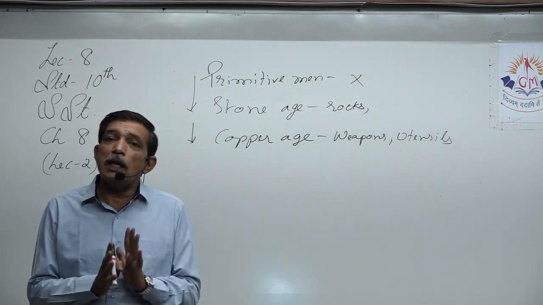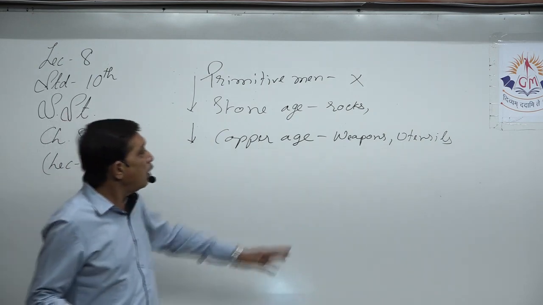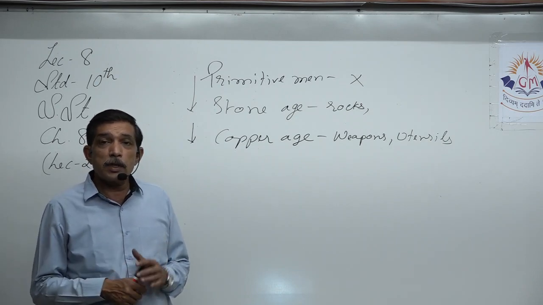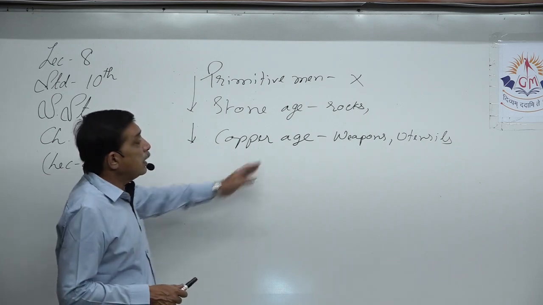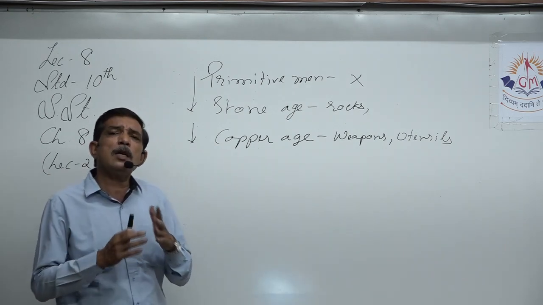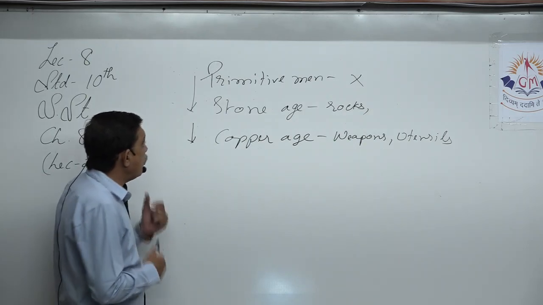Refined it, got metal, that is copper. Then they used copper for making weapons or making utensils for kitchen purpose, for making food. Yes. Then when they had more of it, then they made statues and idols and lots of other things of daily use, right? Then came Iron Age.